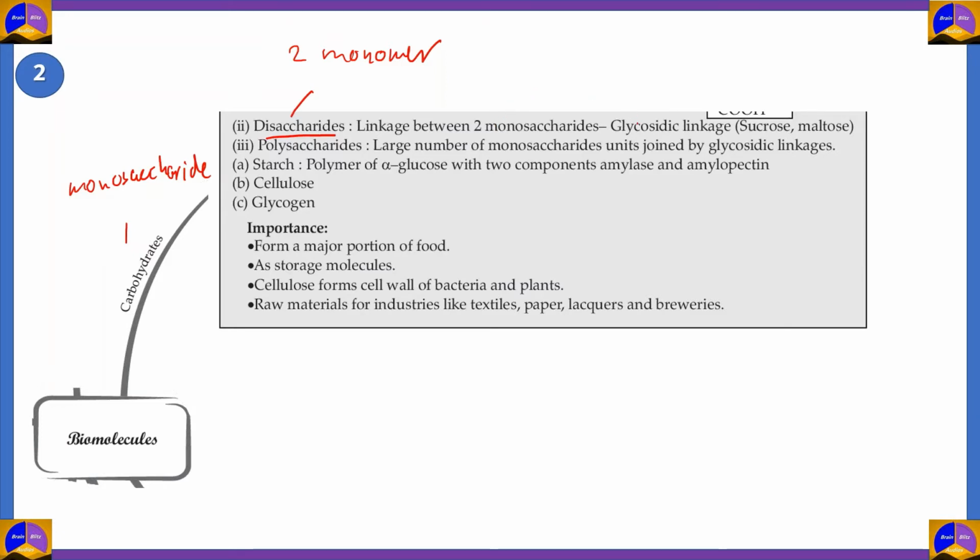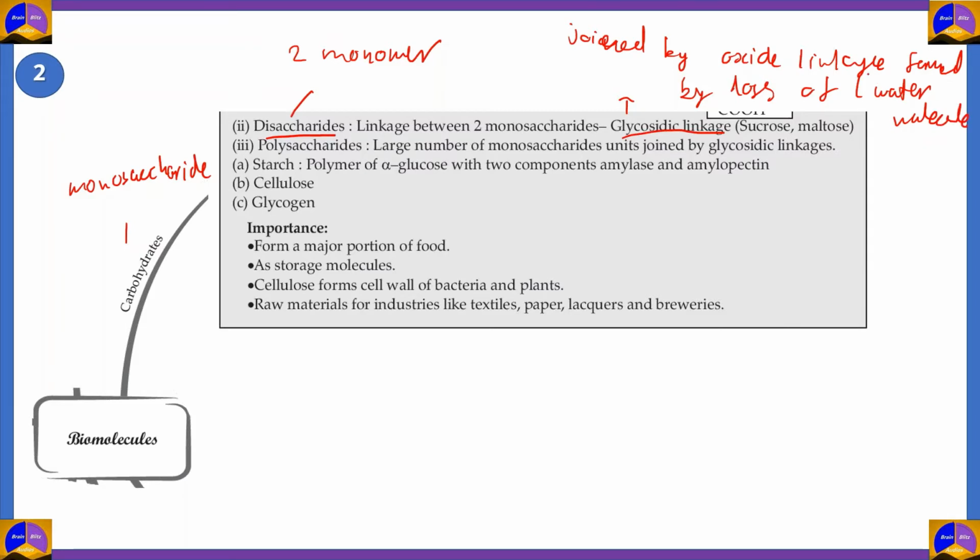They are joined by a glycosidic linkage, also called an oxide linkage, which is formed by the loss of one water molecule.